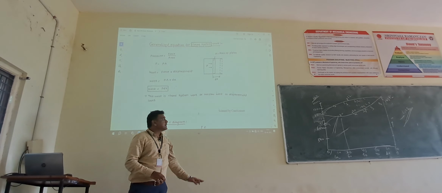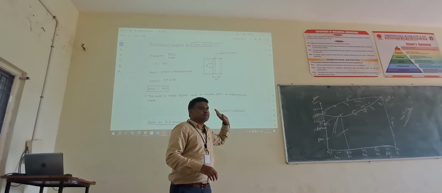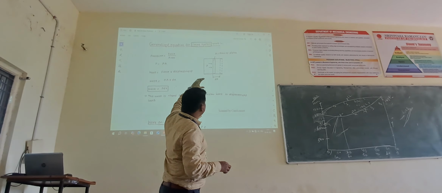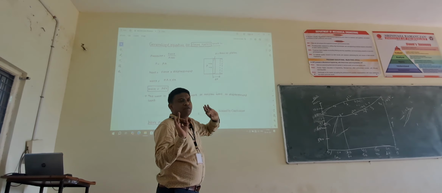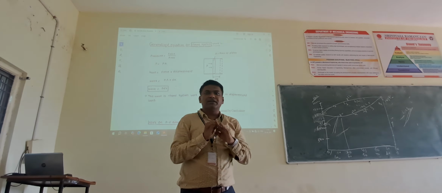See here, we have taken a closed system. Inside, a certain amount of fluid is there. It may be air, it may be liquid. Anything. Fluid means don't think that it is only liquid.